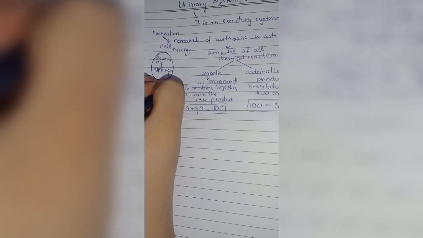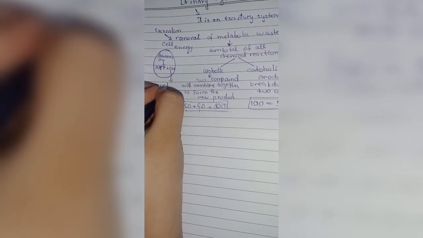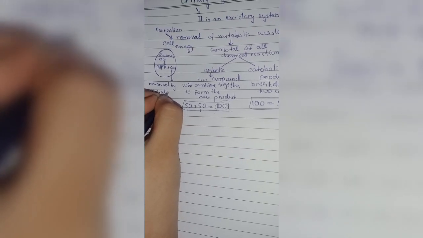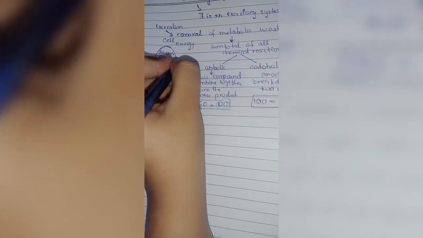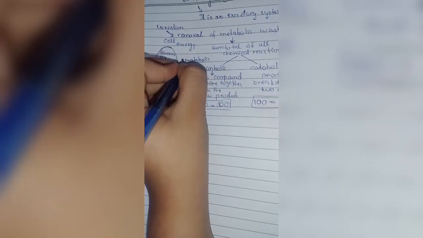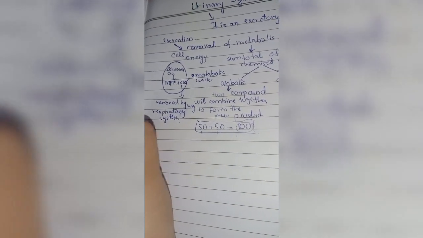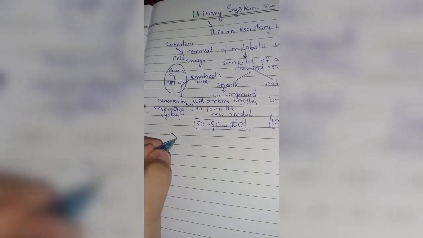So here carbon dioxide will be removed from the respiratory system, or this is the metabolic waste, through the lungs, through the respiratory tract.